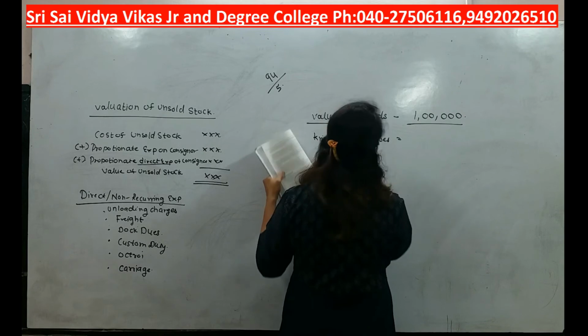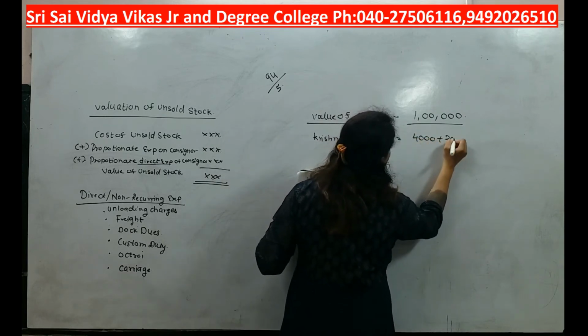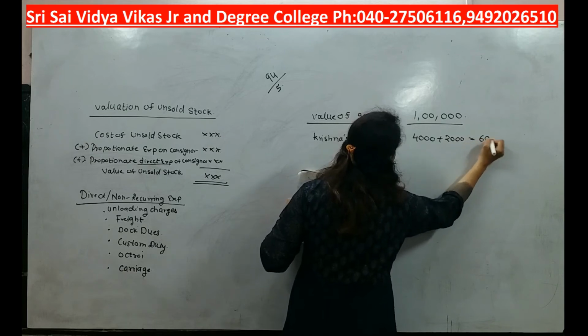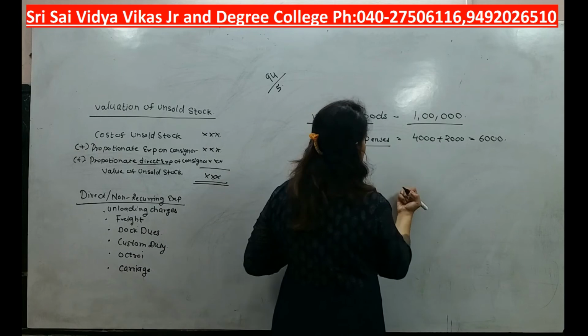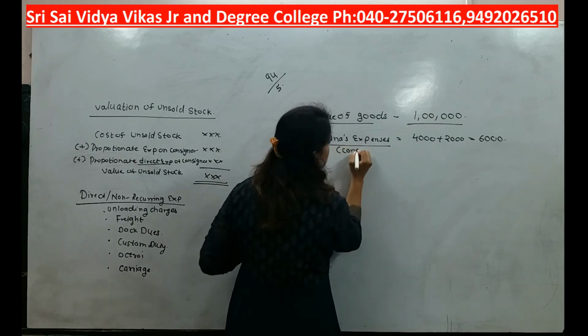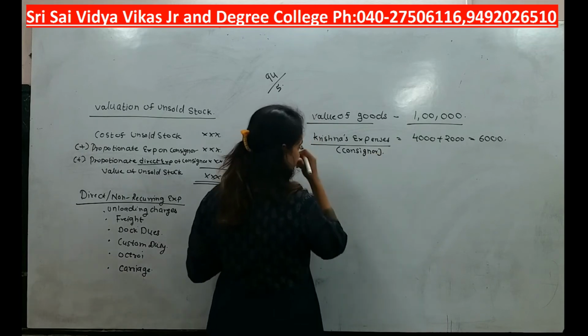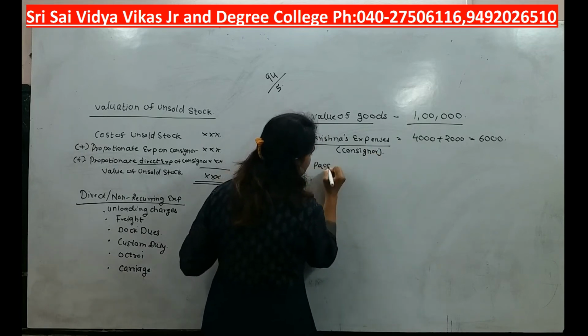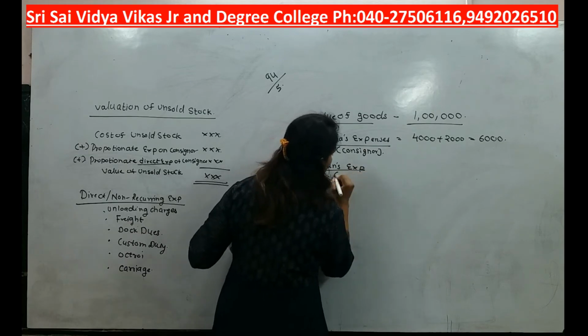4,000 for freight and 2,000 for insurance. So 4,000 plus 2,000, his expenses are going to be 6,000. Krishna's. Who is Krishna? Krishna is a consignor. Okay. Now Pawan's expenses.